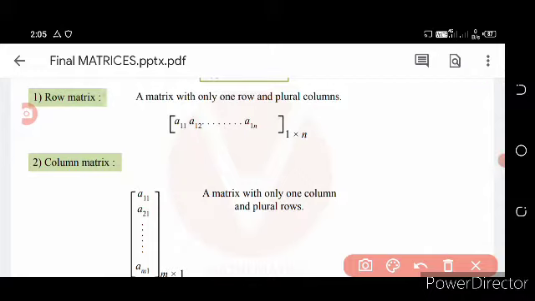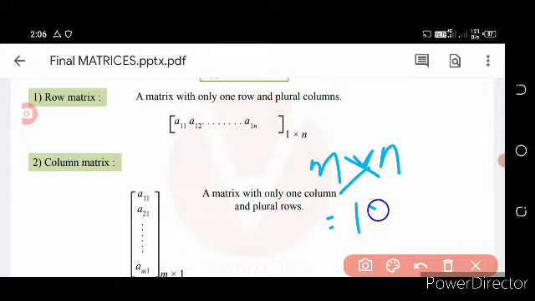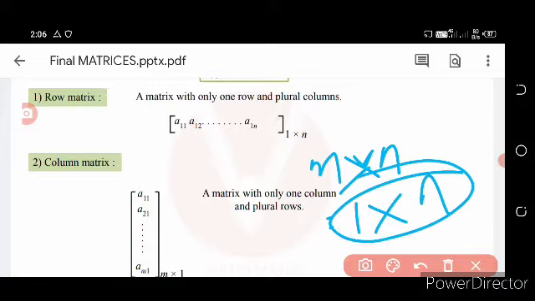The order of this matrix is m cross n, where m is 1 and n columns, so the order is 1 cross n.